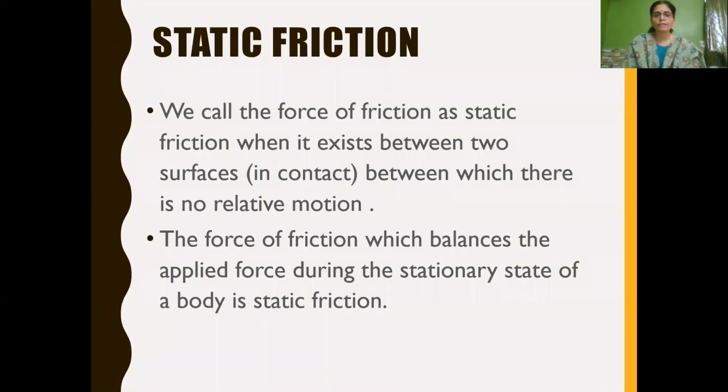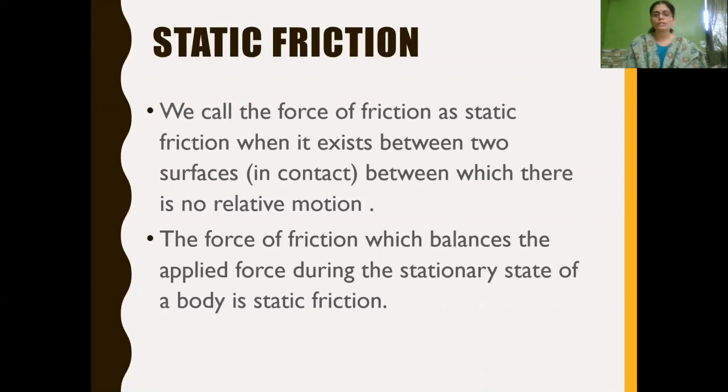So first, static friction. Static, as the name indicates, means the object doesn't move. It is at rest. That is, we call the force of friction static friction when the contact between the two surfaces of the objects is in no relative motion. That is, they are at rest. Suppose you stand in one place, there will be friction between the surface of your feet and the ground. It is called static friction, with no relative motion.